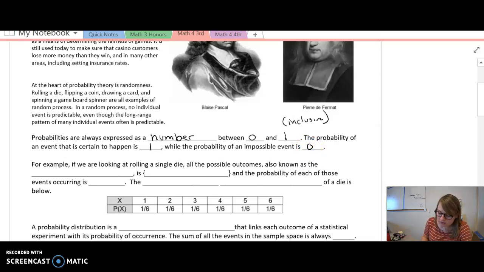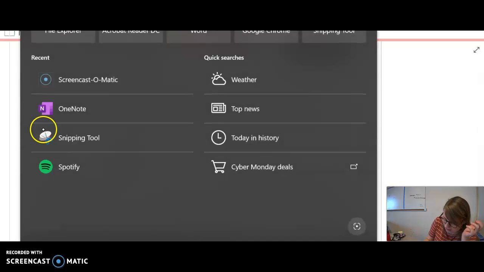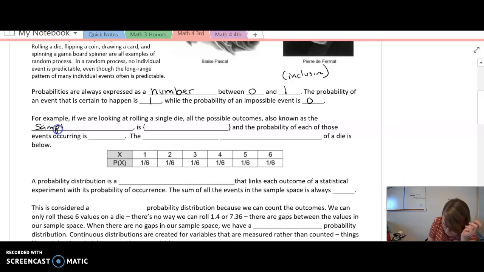So for example, if we're looking at rolling a single die, all the possible outcomes, known as the sample space, are going to be 1, 2, 3, 4, 5, and 6. Now each of those numbers represents the side of the die that it will land on. Okay, and the probability of each of those events occurring is 1 out of 6, because there are 6 total possibilities, and you can only get one side when you throw it.